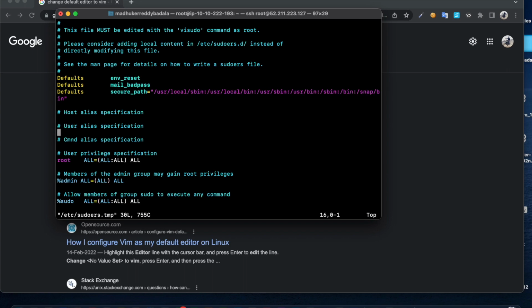If you come over here, you can put your username Madhu. Sorry, I for insert mode, then Madhu. Then if you want to run all commands, just copy the above line or just enter it as it is. If you don't want to put in your password while running sudo commands, since it was asking for a password, just do NOPASSWD: and ALL. That's it. Save and exit.